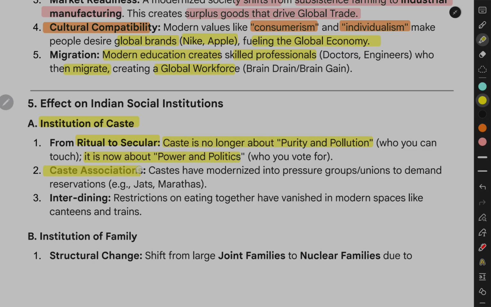Caste associations: castes have modernized into pressure groups and unions to demand reservations, e.g., Jats, Marathas. Interdining: restrictions on eating together have vanished in modern spaces like canteens and trains.